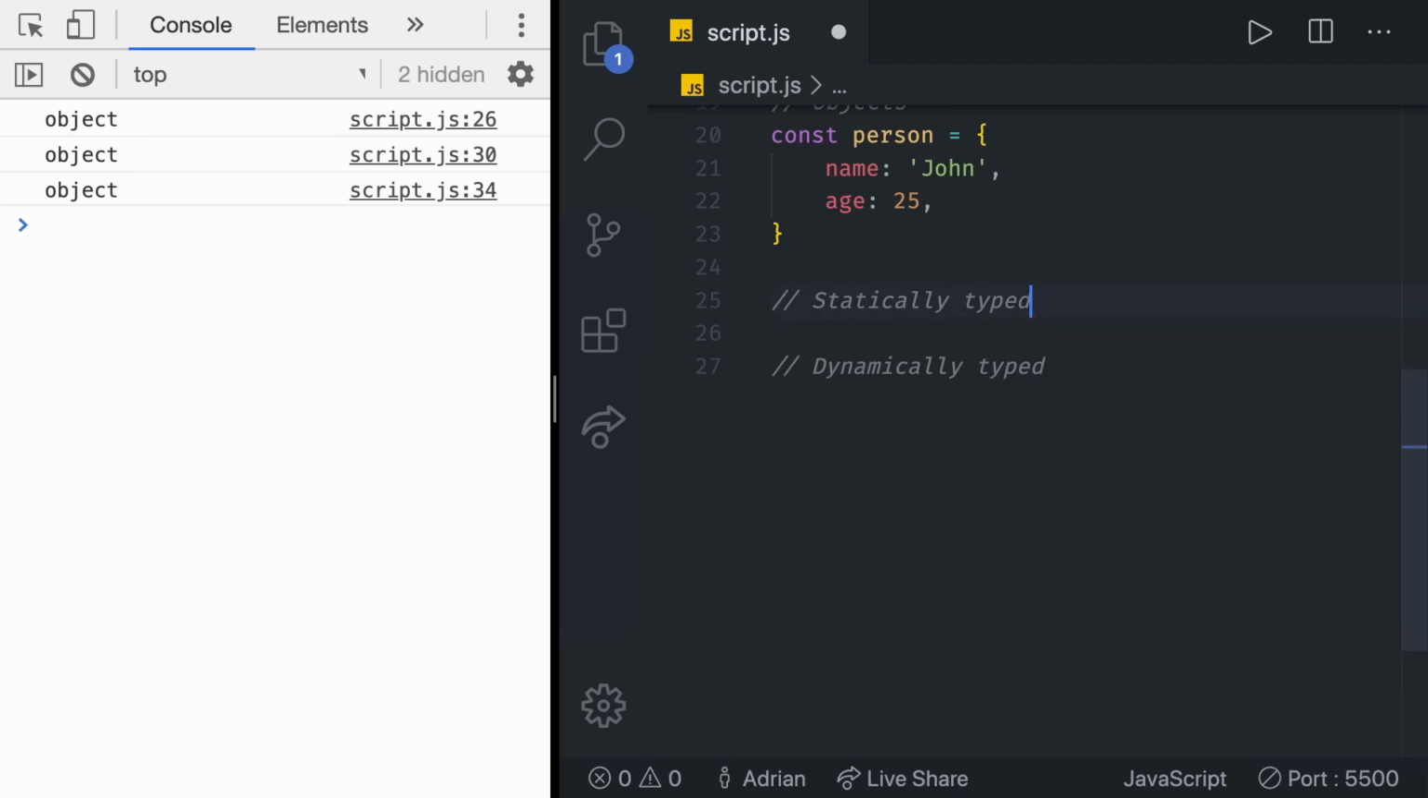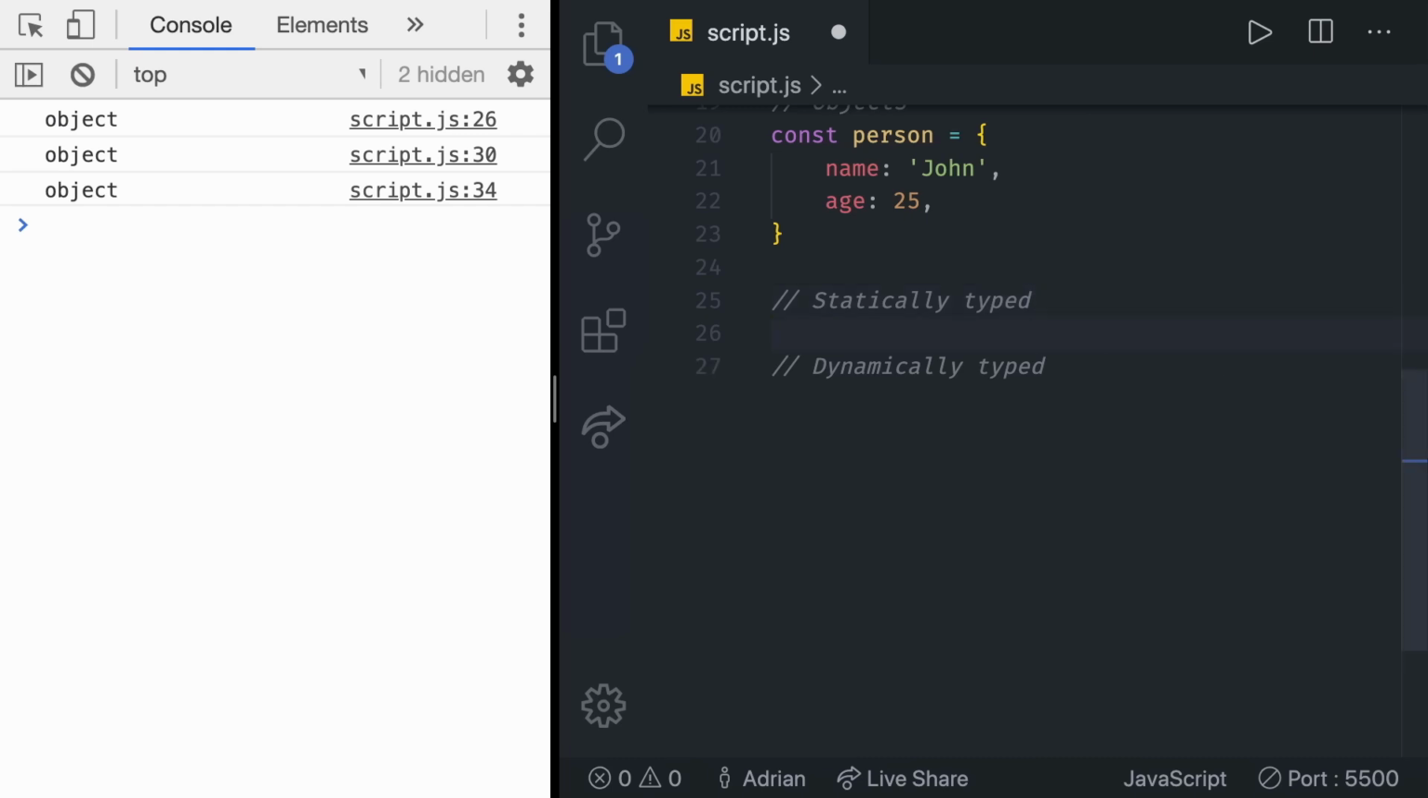On the other hand, we have dynamically typed languages. They can receive different data types over time. JavaScript is dynamically typed. That means that variables in JavaScript can receive different data types over time. We are going to see this in action really soon. A variable in JavaScript can contain any data. A variable can at one moment be a string and at another one be a number, for example.